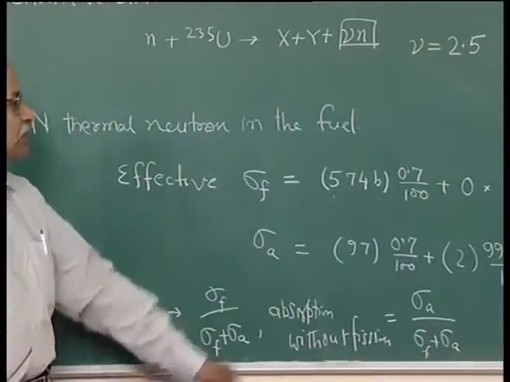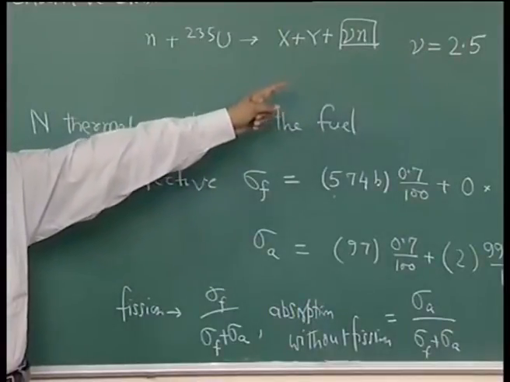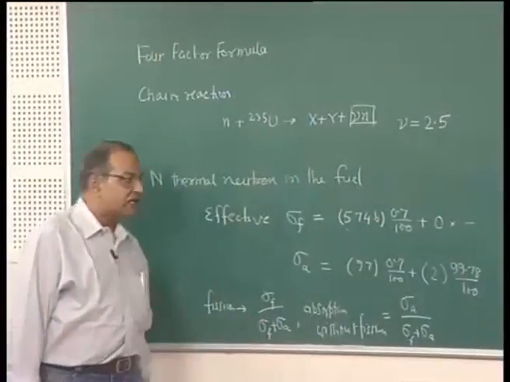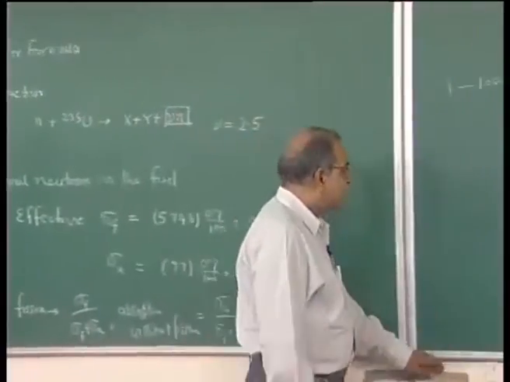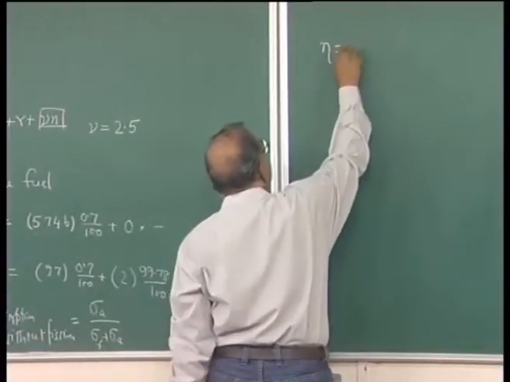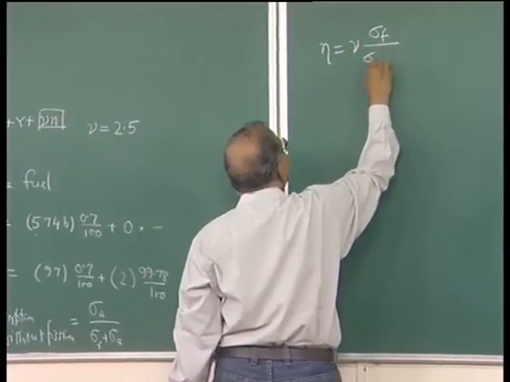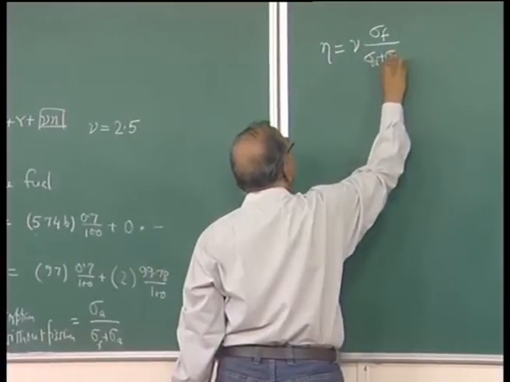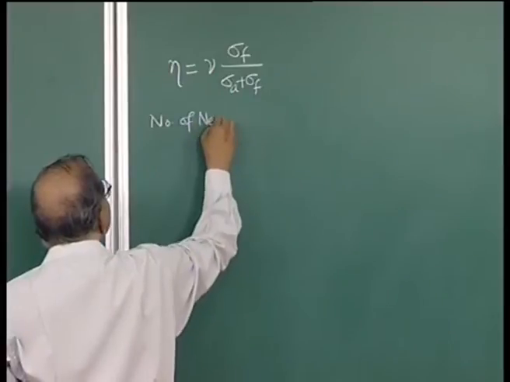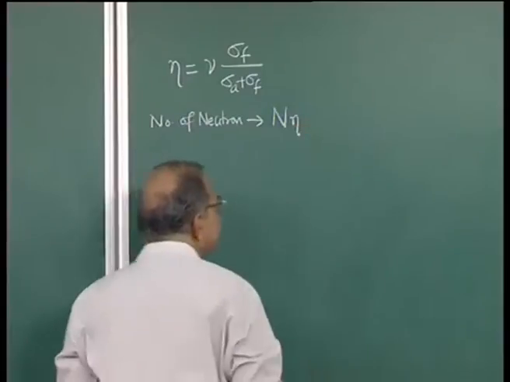So, do not multiply by just 2.5, it is not n into nu, but n into nu into this fraction, and that is written as eta. So, eta is nu times sigma f by sigma A plus sigma f, and the number of neutrons when this fission takes place will become n times eta, right.